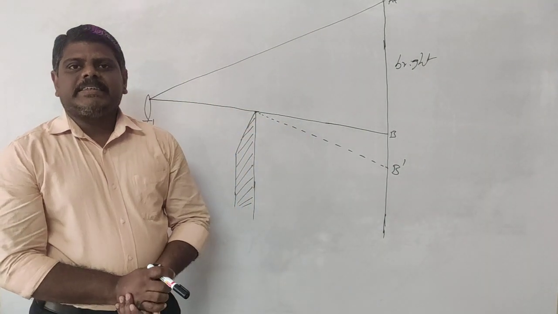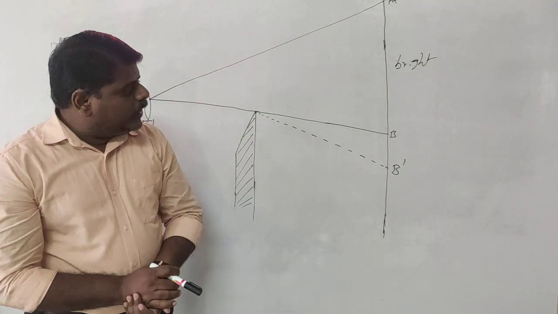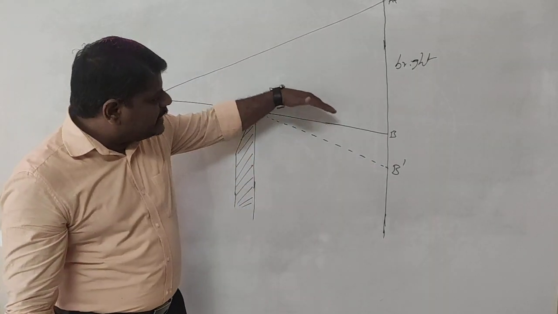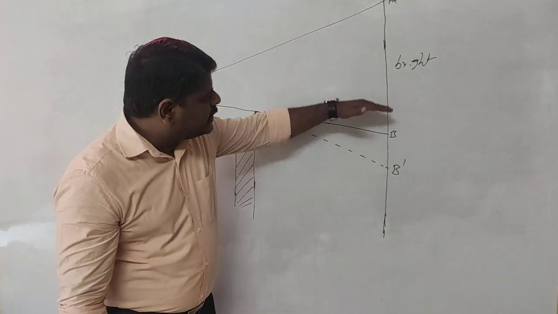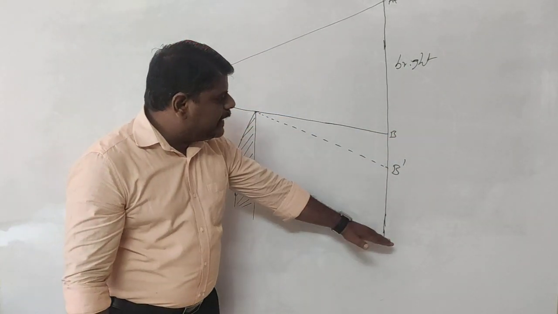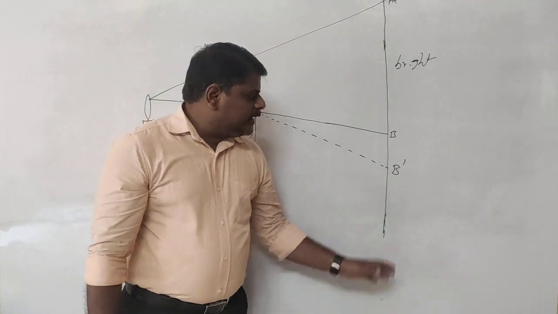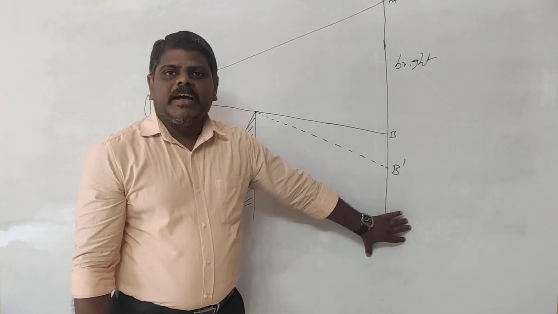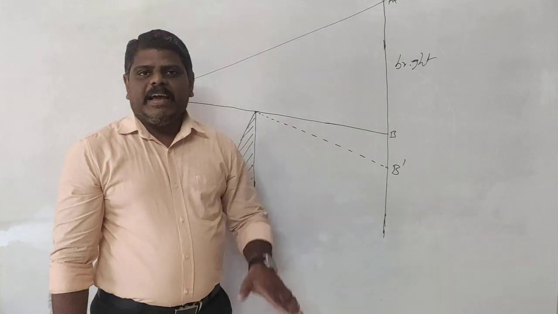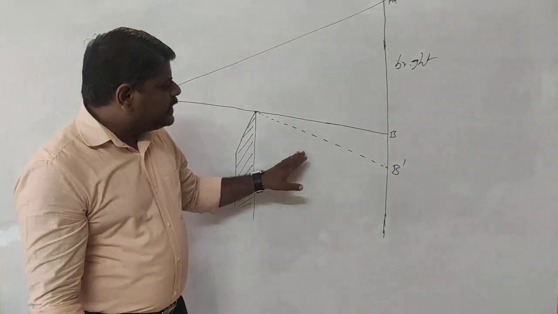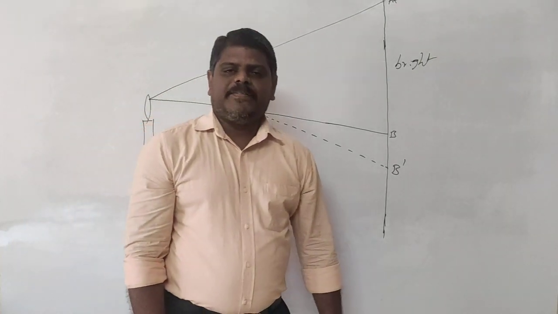Now if you look at the screen, what do you observe? Are you going to get the bright band up to B only? No. Because the ray of light is bending up to B dash, you are going to get the bright band up to B dash. Below the B dash, what happened? You are going to get a dark band, or a dark place, which is called the geometrical shadow place. So the ray of light enters into the geometrical shadow place, and this phenomenon is called diffraction.